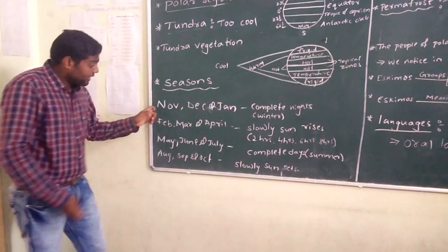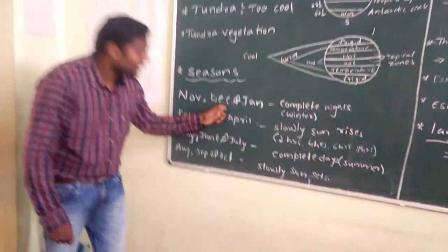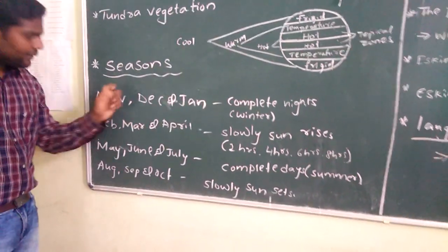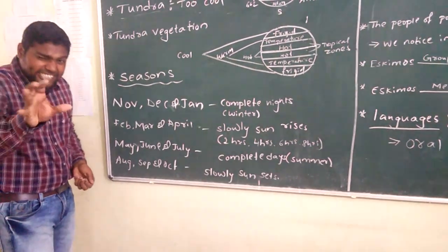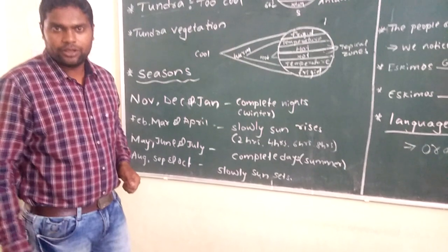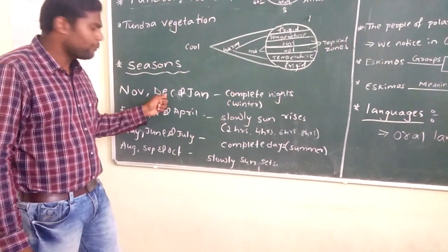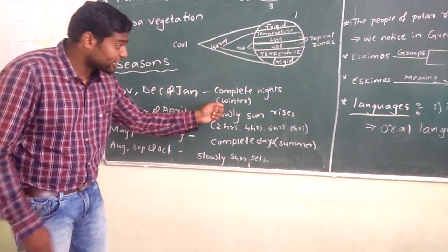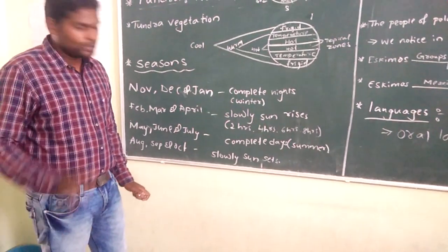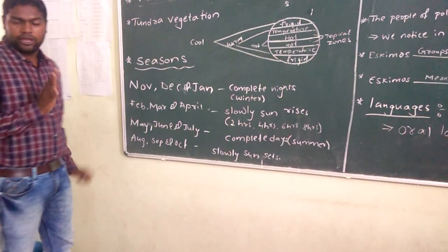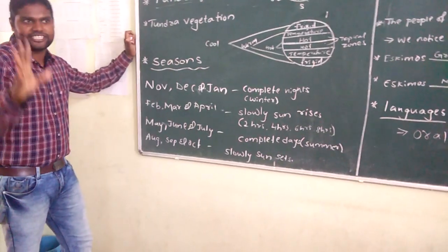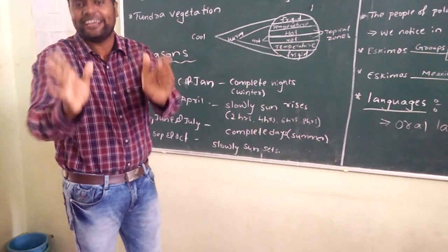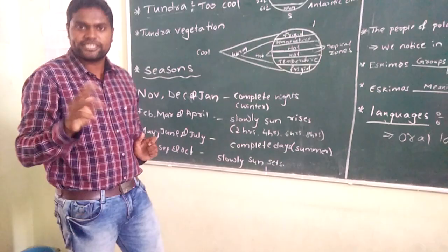You see, in the months of November, December and January, very important area. In the months of November, December and January, it is experiencing complete nights. We experience 24-hour nights in the polar regions during November, December and January. Yes, because at that time it is experiencing the winter season. You see, there is no sunrise or sunset during the months of November, December, January. We experience complete nights for 3 months.